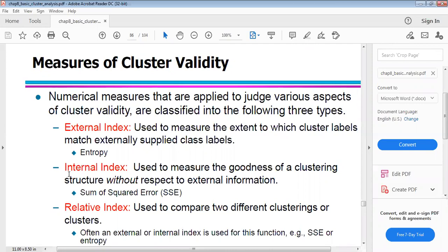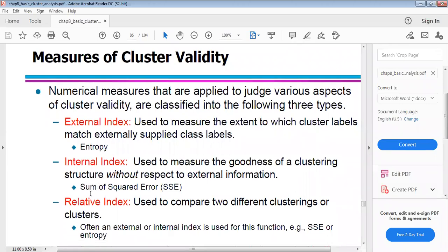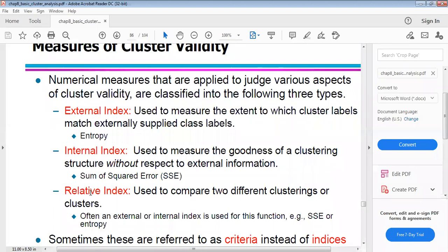The second one is the internal index. It is used to measure the goodness of a clustering structure without respect to external information. Sum of squared error, SSE, is an example of an internal index. The last one is the relative index. It is used to compare two different clusterings or clusters. Often an external or internal index is used for this function, SSE or entropy.